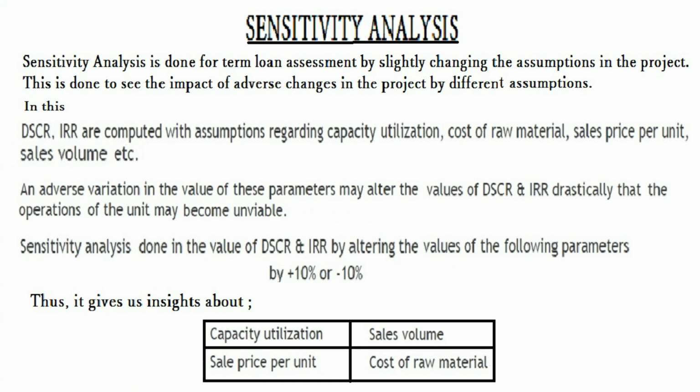Sensitivity analysis is done in the value of DSCR and IRR by altering the value of the following parameters by plus 10% or minus 10%. Thus, it gives insight about capacity utilization, sales volume, sale price per unit, cost of raw material.